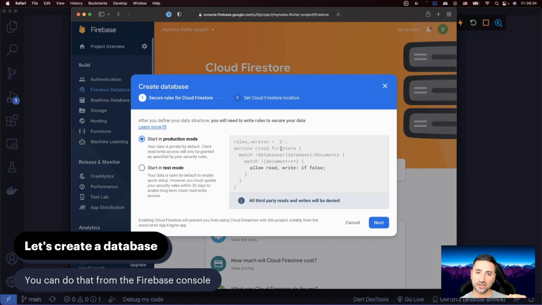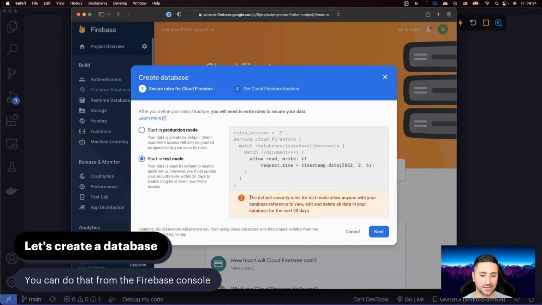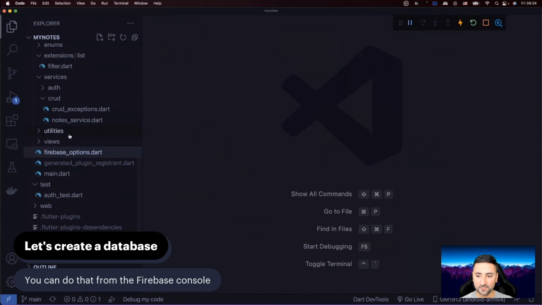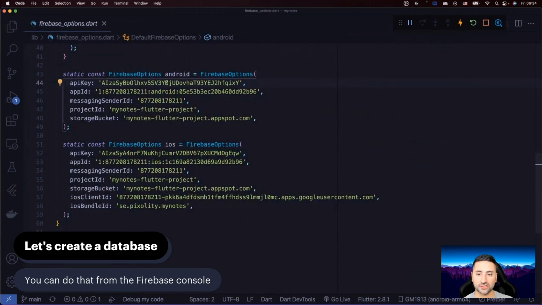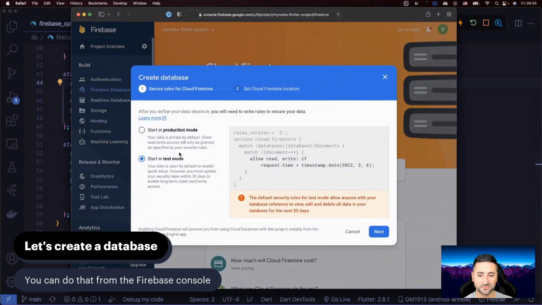As I mentioned before, we are going to tighten this up quite a lot in the future, but not right now. So I need you to go into start in test mode, and you'll get this message saying the default security rules for test mode allow anyone with your database reference to view, edit, and delete all the data in your database for the next 30 days. And remember the database reference, I mentioned that's inside this Firebase options file. So that's the reference they're talking about. It may sound a little bit abstract, but it's really not that difficult to understand. Okay.